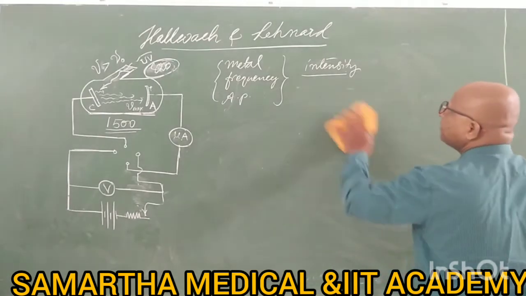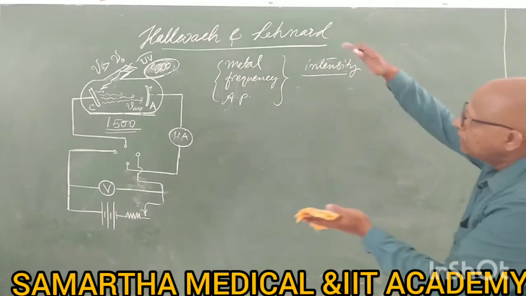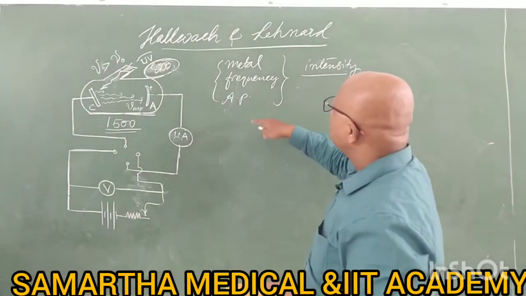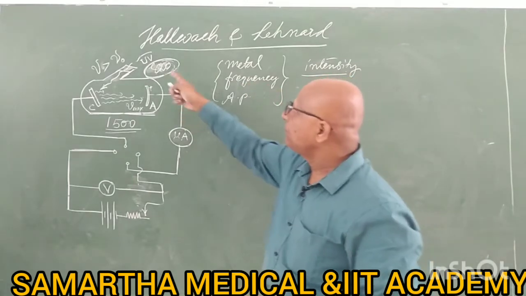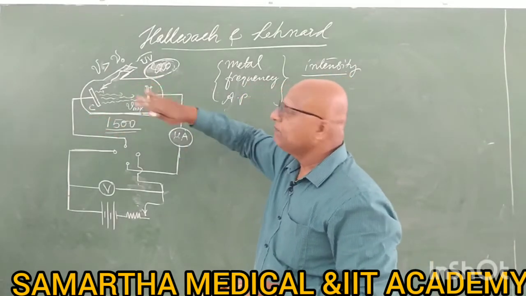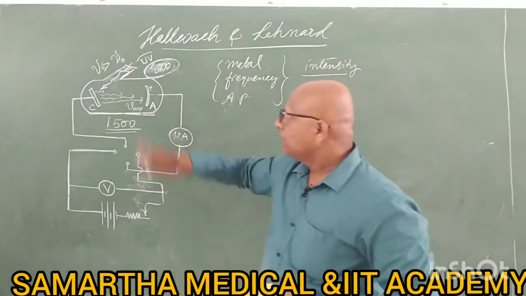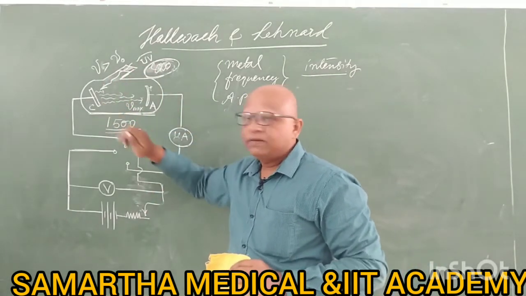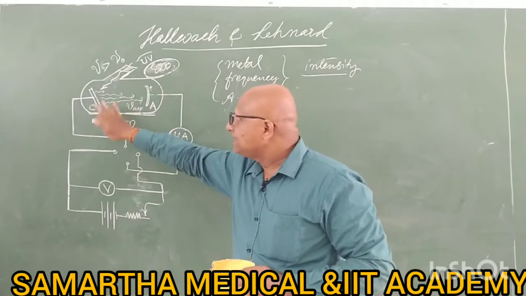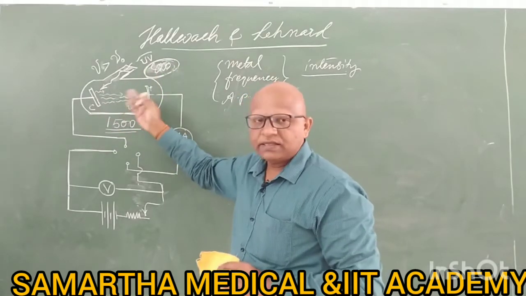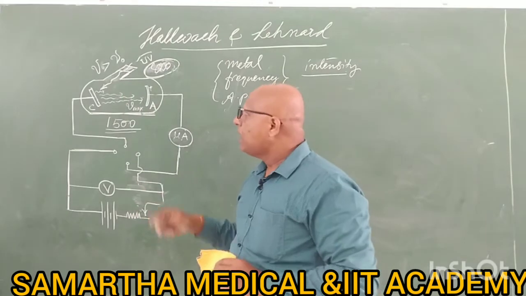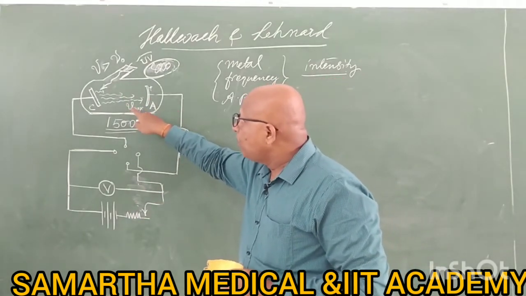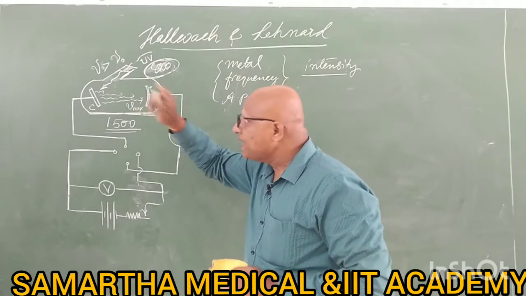What is that next point? We tried the intensity. We kept all those things constant and we tried with intensity. Now we will try with different frequencies, keeping the intensity at the same brightness. First we use 820, 840, 860, 880, 900, like that. After trying different frequencies, you will get more and more increase in the Vmax of the electrons.